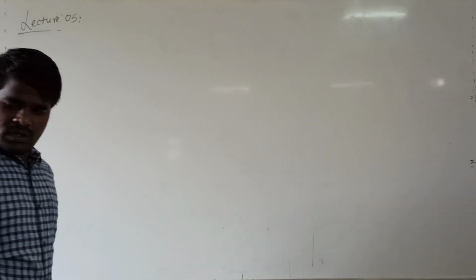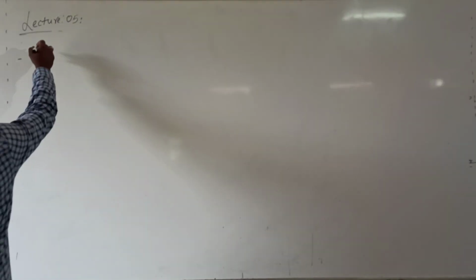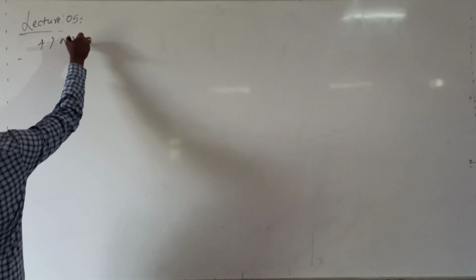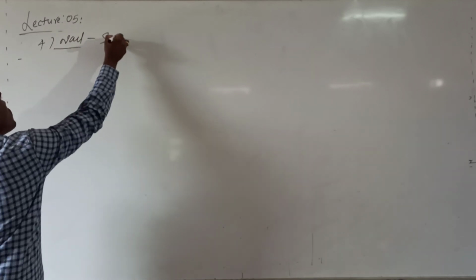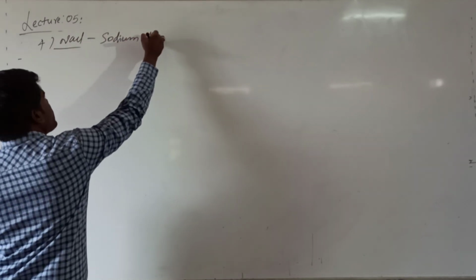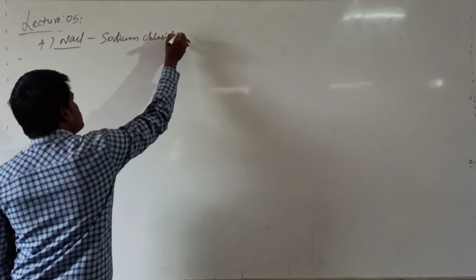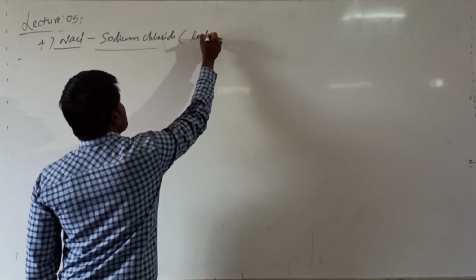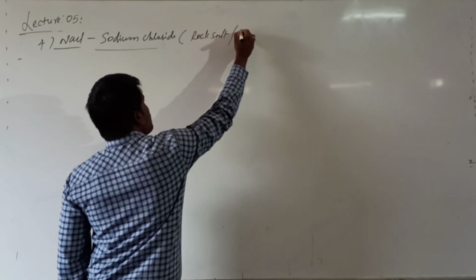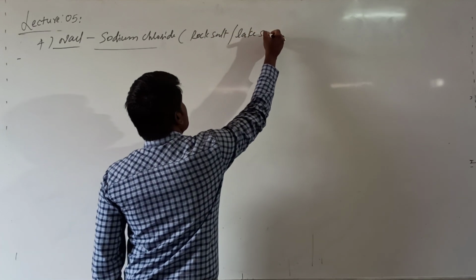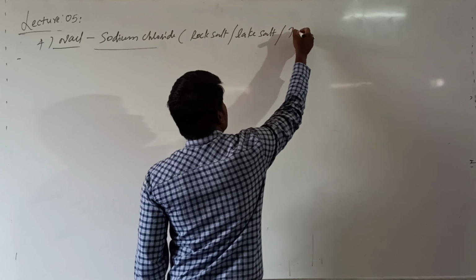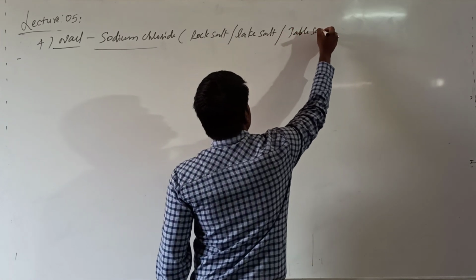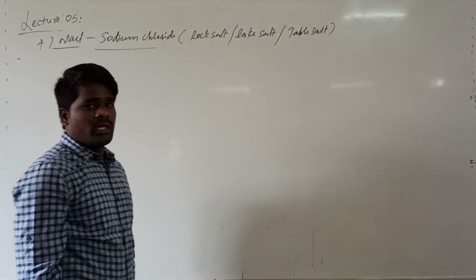Now, the last important compound of sodium is NaCl. What is this? Sodium chloride. This is a very familiar compound for us. It is also known as rock salt, or lake salt, or table salt. These are the alternative names of sodium chloride.